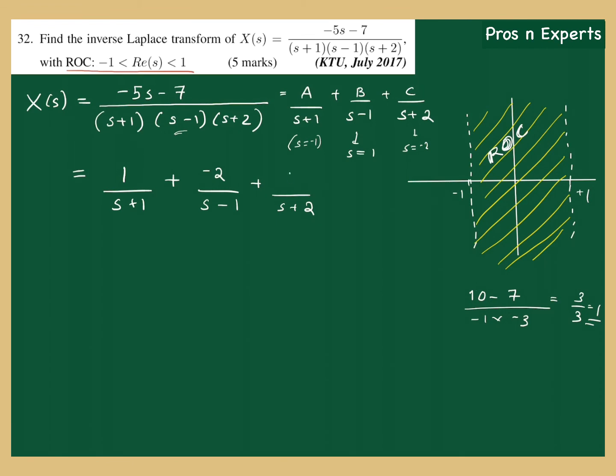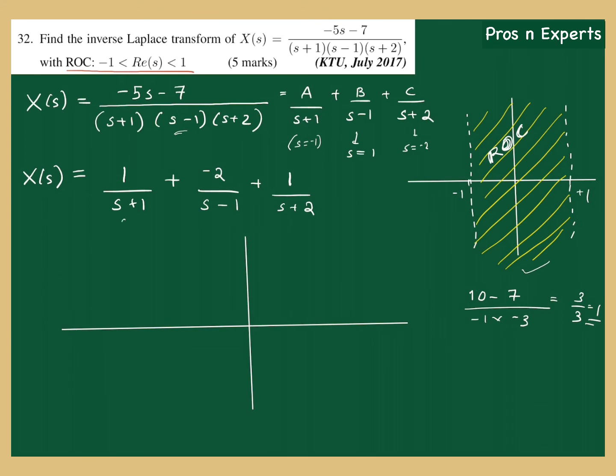So finally C is 1. Okay, so this is our X of S. Now we have to compare with the ROC intuition we have already had with the current Laplace transform. So the Laplace transform I've just got as having 3 poles, right? Obviously this is having 3 poles.